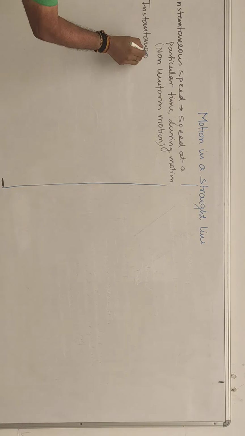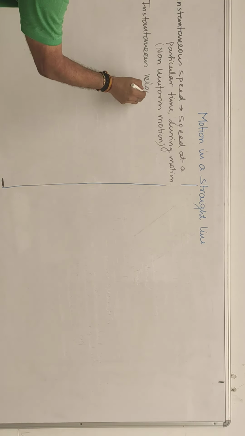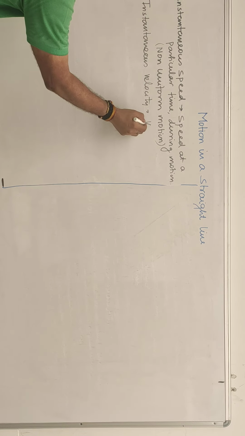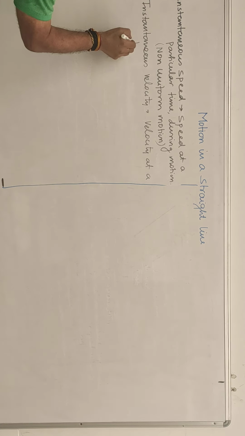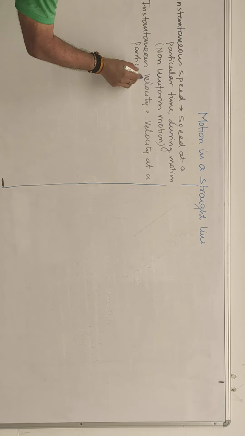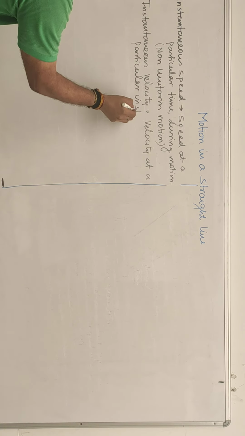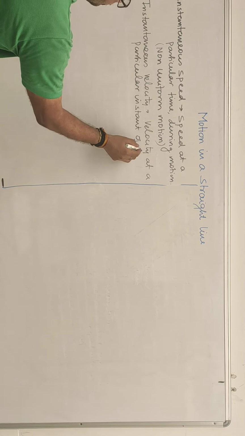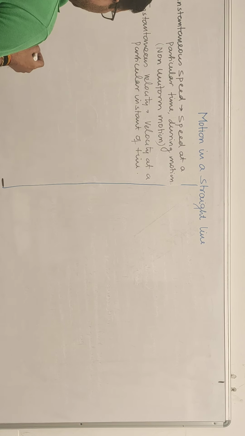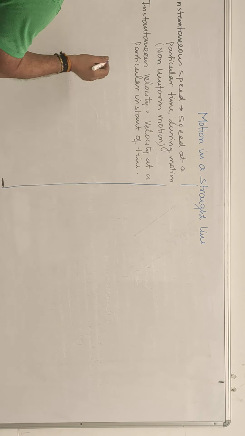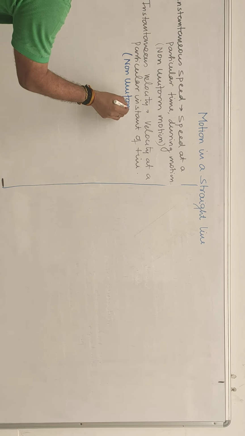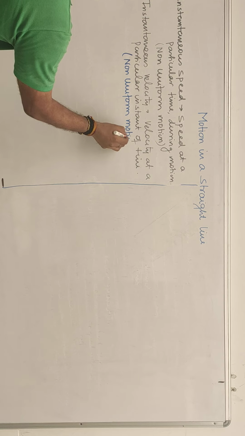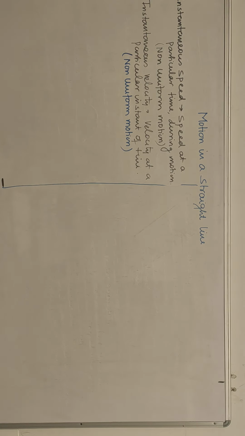Instantaneous velocity, that is velocity at a particular instant of time. This is also possible only in non-uniform motion. So in a non-uniform motion you will have instantaneous velocity and instantaneous speed.